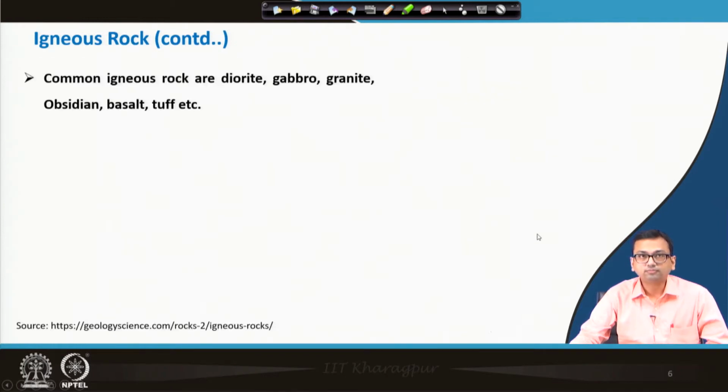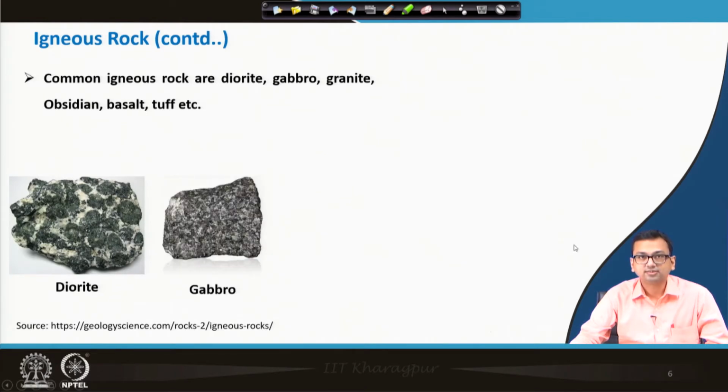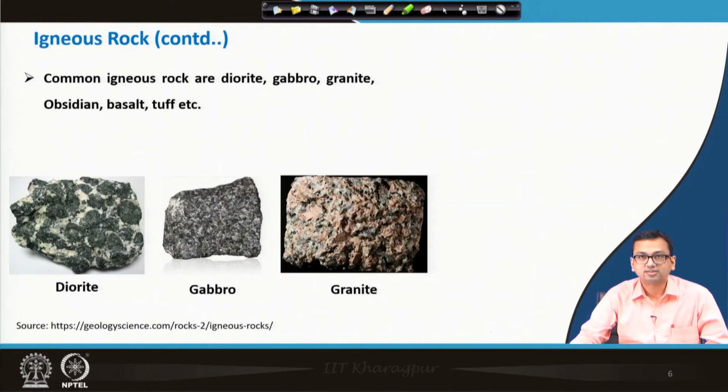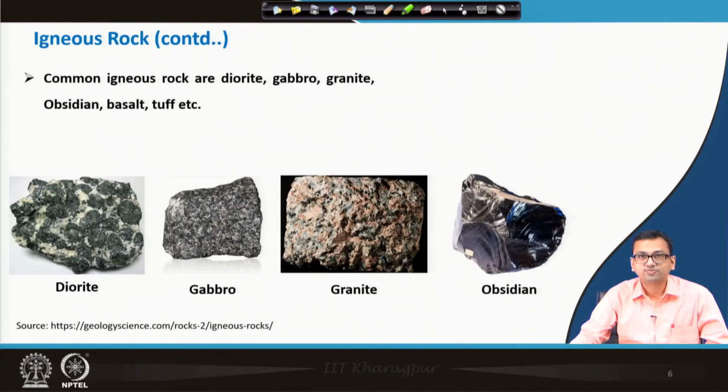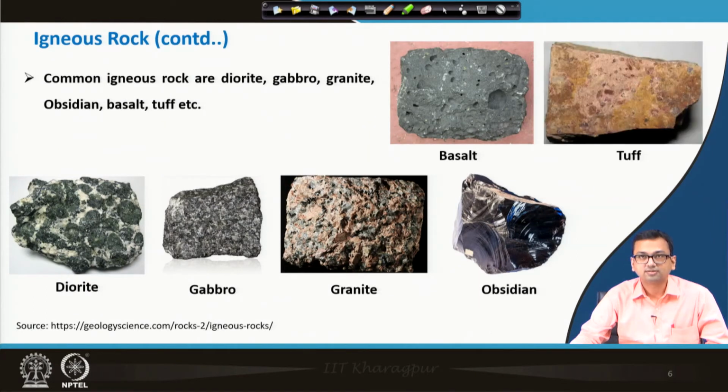Now, a few common igneous rocks, how they look, typical pictures I will show you: diorite will look like this, gabbro, granite, obsidian, basalt, and tuff. You see they are quite different from each other. These are some typical pictures of common igneous rocks.